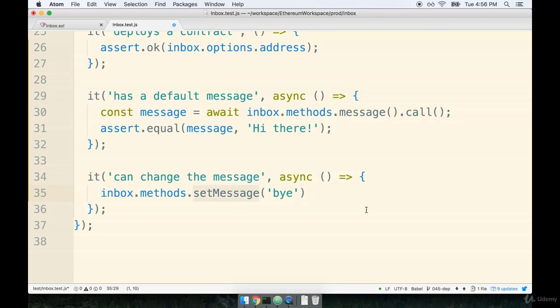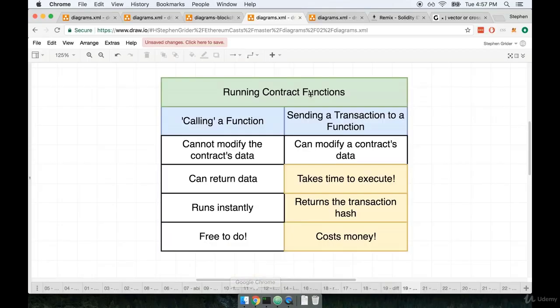Now calling setMessage isn't enough. After calling this function, we have to then kind of like send this thing out to the network. So we do the initial setup right here, and then we have to actually send this transaction out to the network. This goes back to the same topic we were just discussing a moment ago. So we were just a moment ago retrieving some data off of our contract, and to do that we were calling a function. But this time we are definitely without a doubt trying to modify our contract's data.